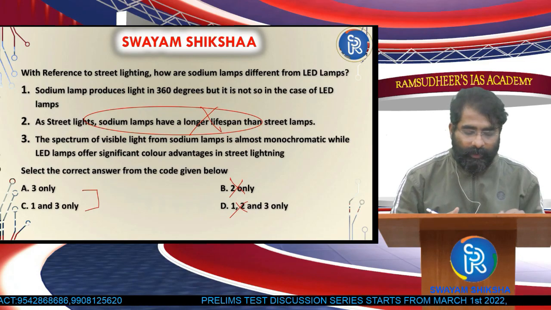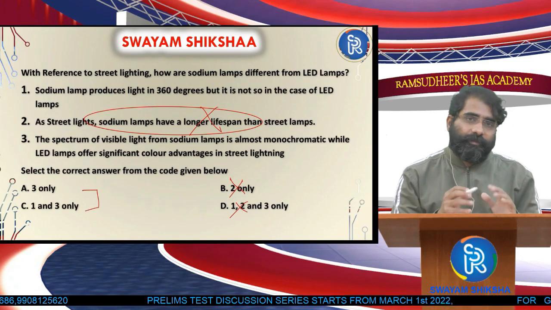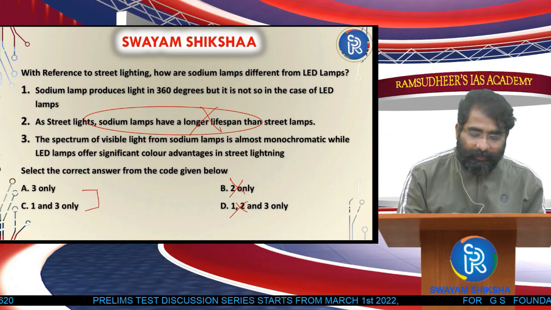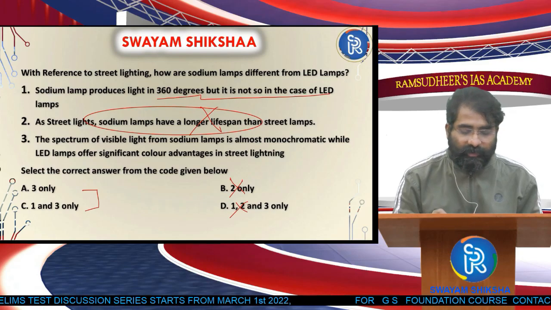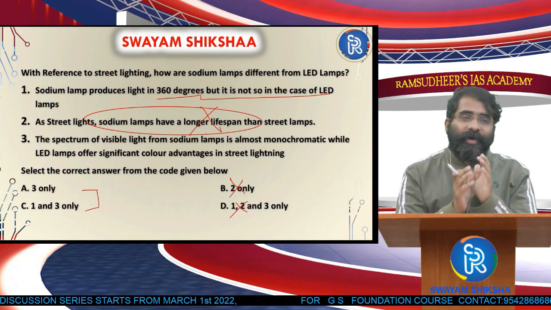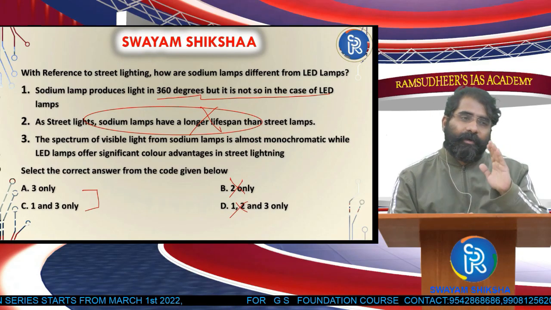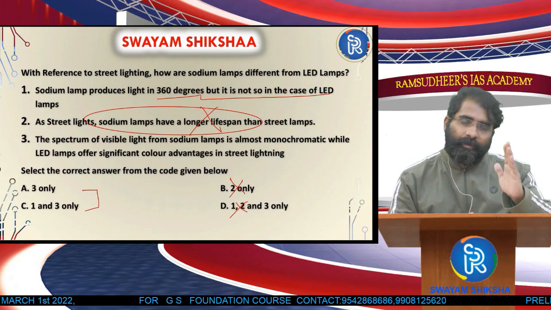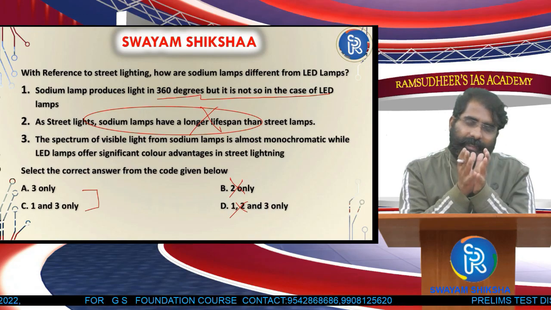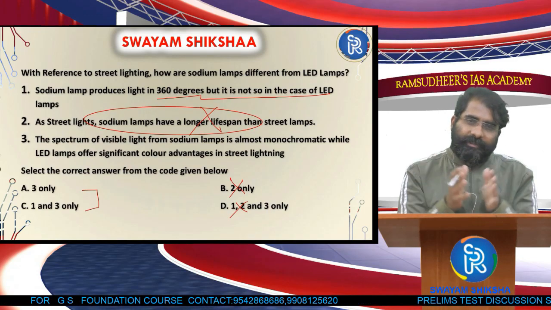Now, going to the first statement. Sodium lamp produces light in 360 degree, but it is not so in the case of LED. Now, why LEDs are better off is there is focus. There is a unidirection. So, 360 degree is basically there is energy loss.